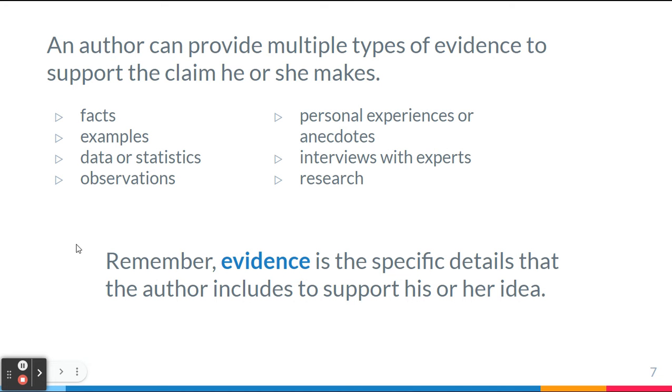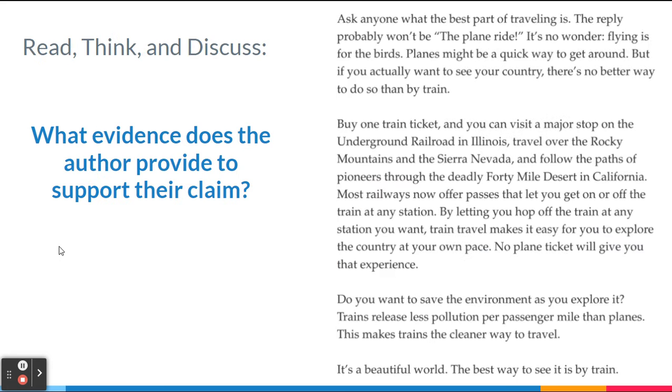An author can provide multiple types of evidence to support the claim that he or she's making. So you make your claim and then you support it by giving facts, examples, data and statistics, observation, personal experience or anecdotes, interviews with experts, or research. Remember, the evidence is the specific details that the author includes to support his or her idea.